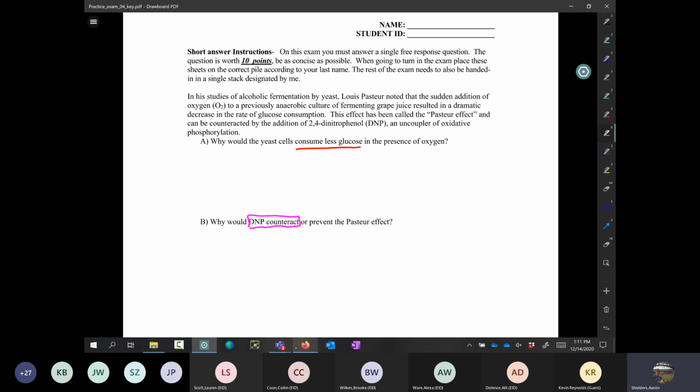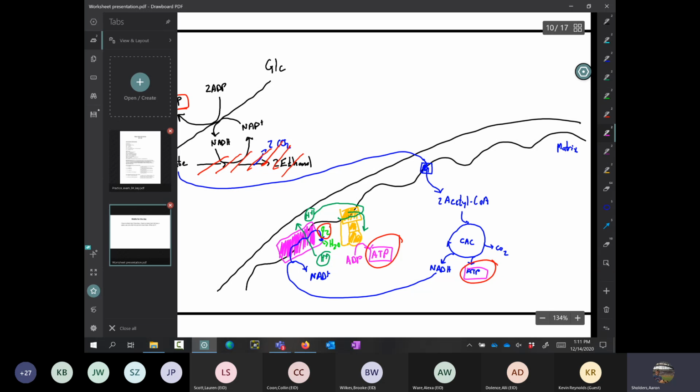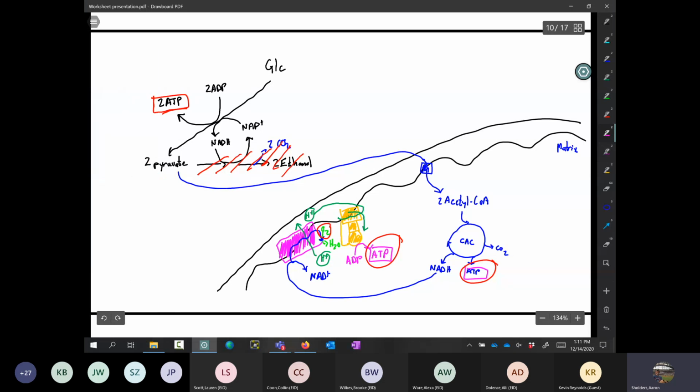And the reason is this. Come back here. There it is. The reason is this, because DMP, see if I can get a good color here, DMP will take these protons, so I'll just draw DMP here. It'll take these protons and it will move those protons across the membrane. So we have DMP and I'll put one of the protons on it. There we go. It's not really what it would look like, but you get the idea.